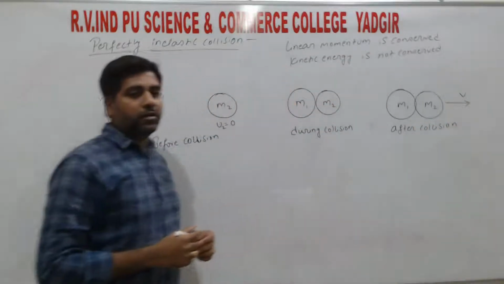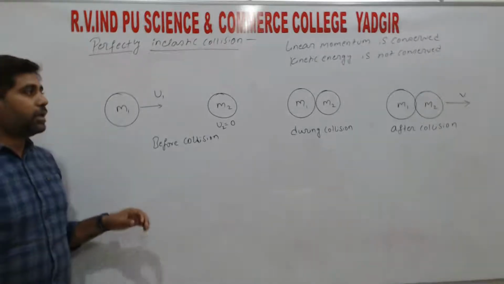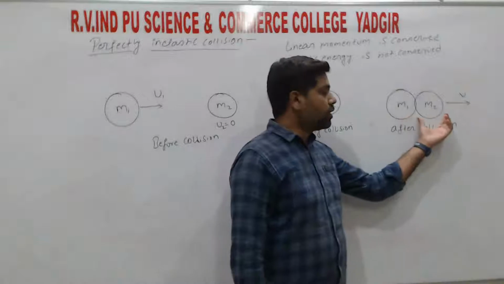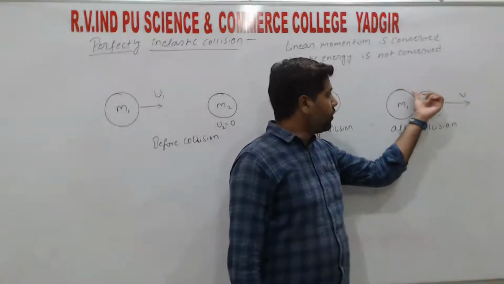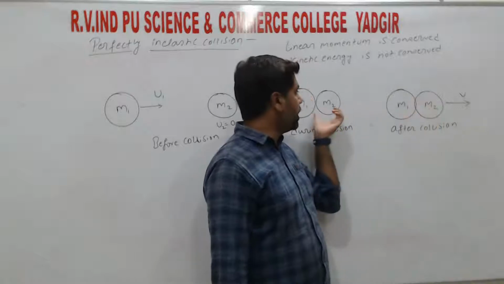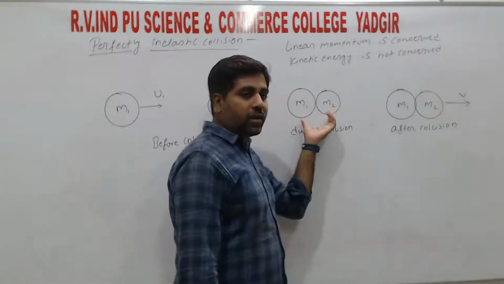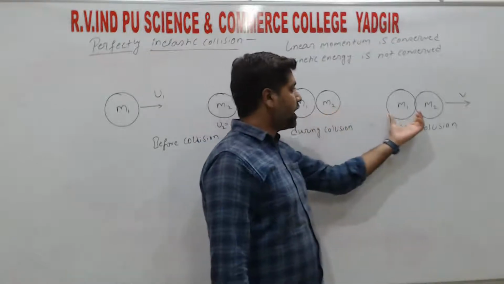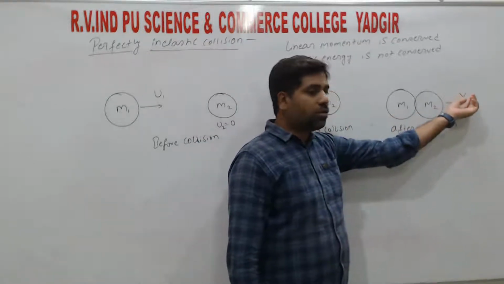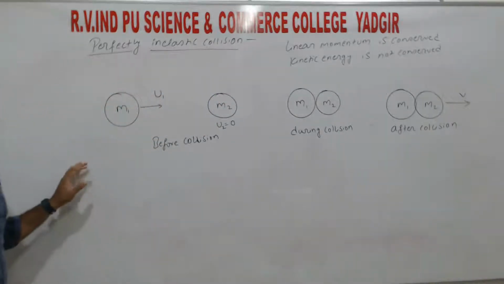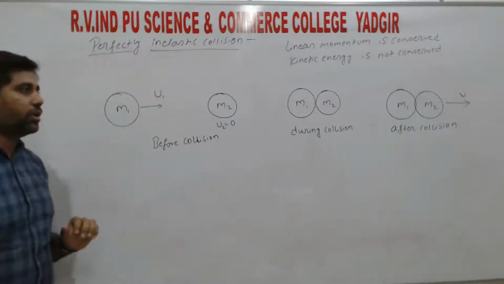One difference between perfectly elastic and perfectly inelastic is that after collision in the elastic case they move as two separate objects with two different velocities v1 and v2, but in perfectly inelastic collision the two objects act as a single object. As soon as the two objects collide they act as one single object and move with one velocity, which we take as v, right?